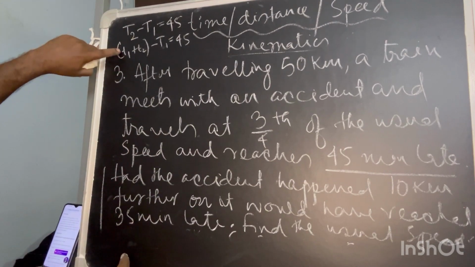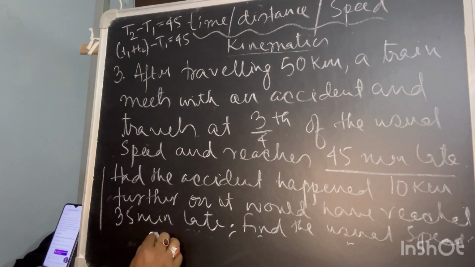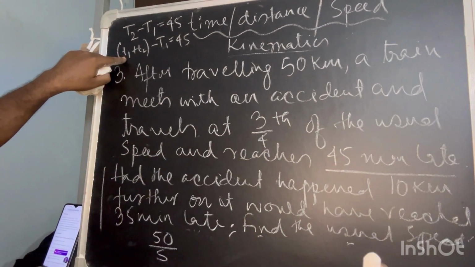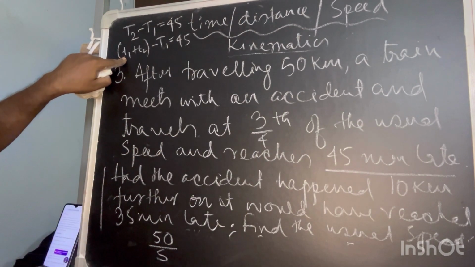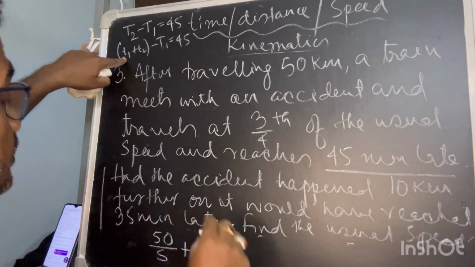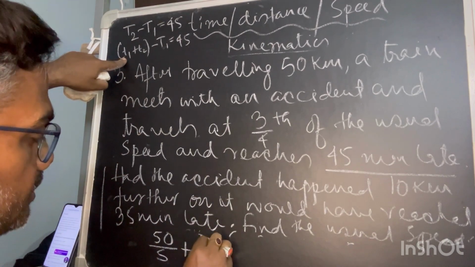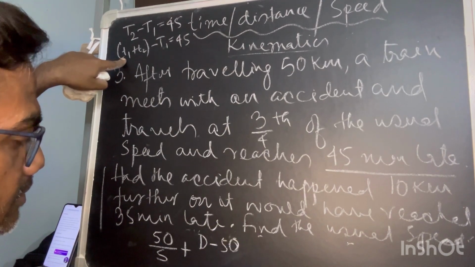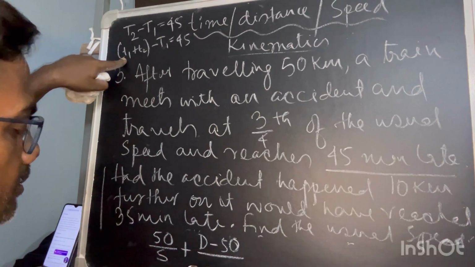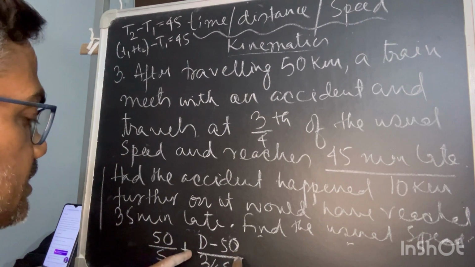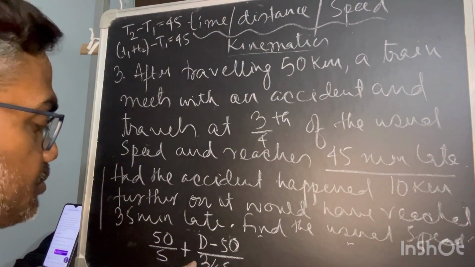Now T1, the time to go 50 kilometers. So distance upon usual speed, because before the train met the accident, the train is moving with the usual speed, that is 50 by S, plus after meeting the accident the remaining distance, because total distance I have taken D, so D minus 50 will be the remaining distance, isn't it? Divided by speed, that would be 3/4 of the usual. Fine, because distance upon speed is equal to time.